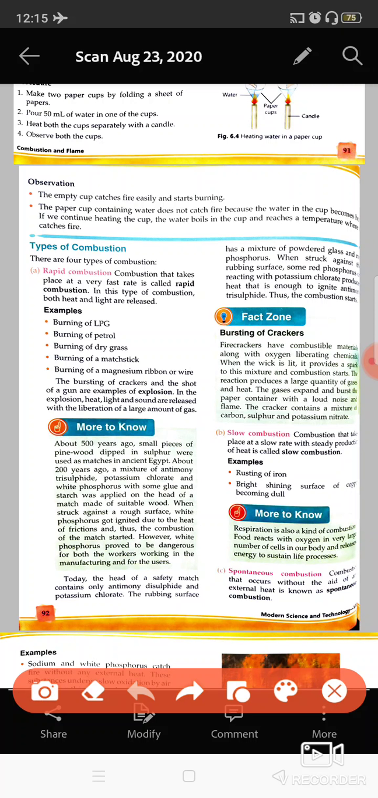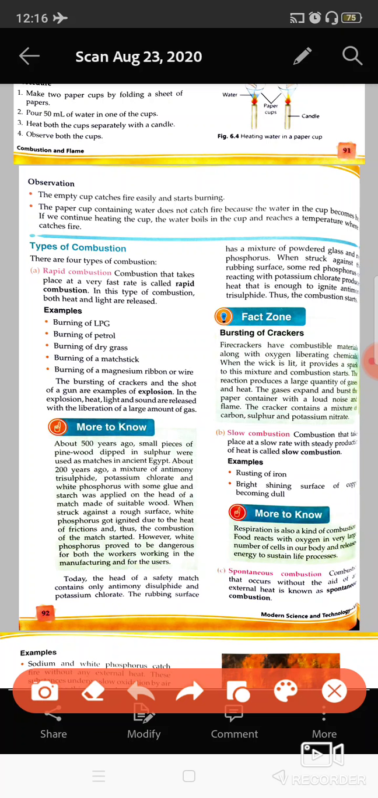Digestion of food is also an oxidation process, in which, with the help of oxygen, glucose is oxidized to release energy. That is also an oxidation process, and it is a very slow combustion. Okay, so one more example I gave you.